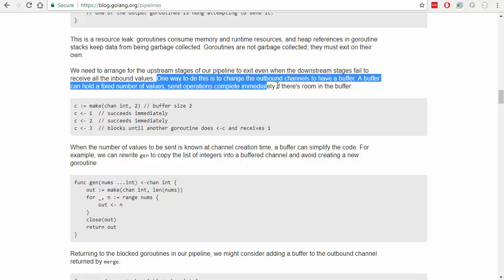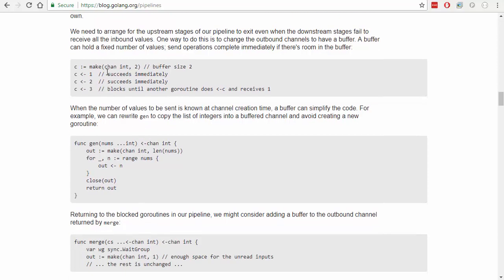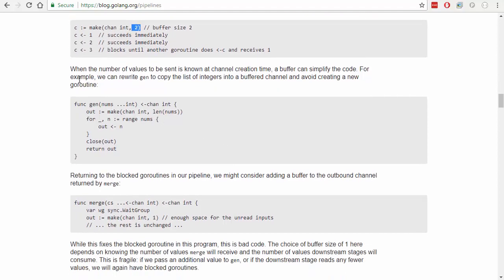One way to do this is to change the outbound channel to have a buffer. A buffer can hold a fixed number of values. Send operations complete immediately if there's room in the buffer. Okay, so now we're going to make this into a buffer channel. So, we've got room for 2 in here. Add that, and this one's going to block. Okay, makes sense.